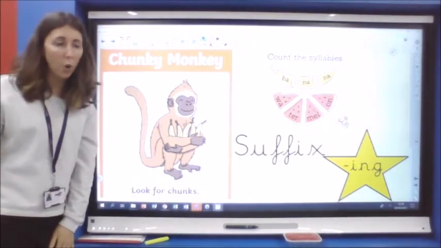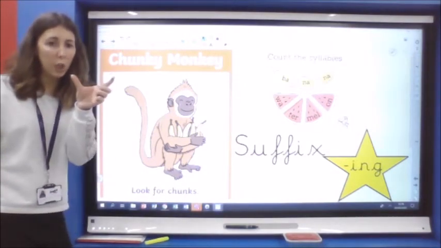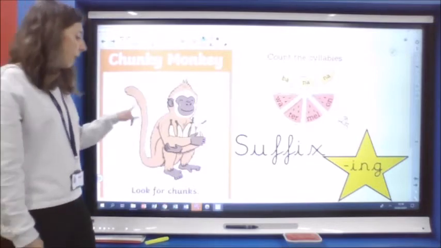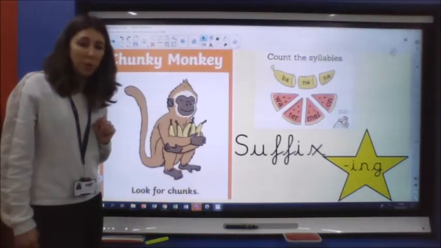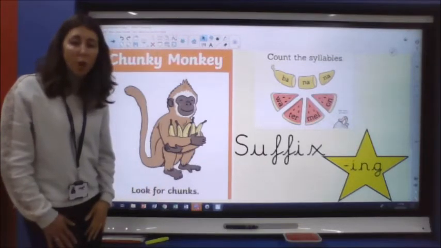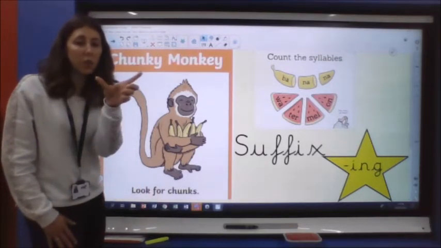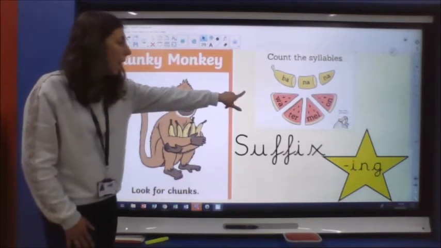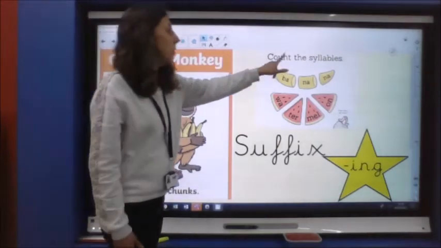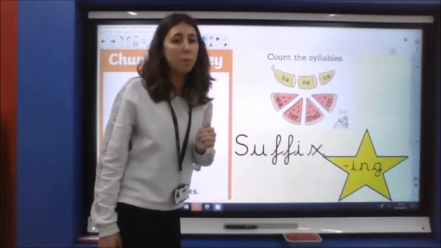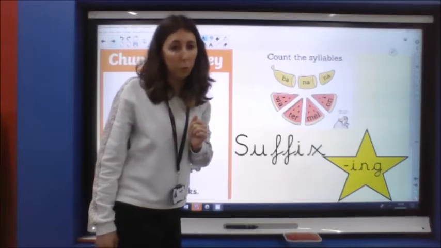We're going to just quickly recap what we talked about yesterday that might help us if we come across any unfamiliar words that are longer words in our text today. Yesterday we talked about chunky monkey. We talked about how chunky monkey reminds us to look for the chunks of a word instead of trying to look at the whole word altogether. We talked about how one of the chunks might be the syllables of a word, and how words are broken up into syllables.